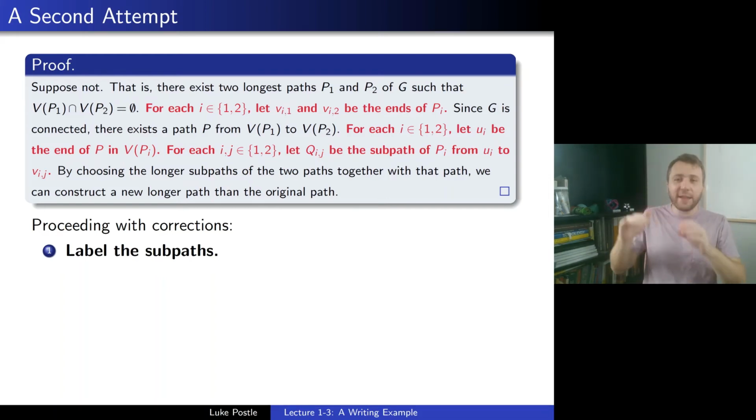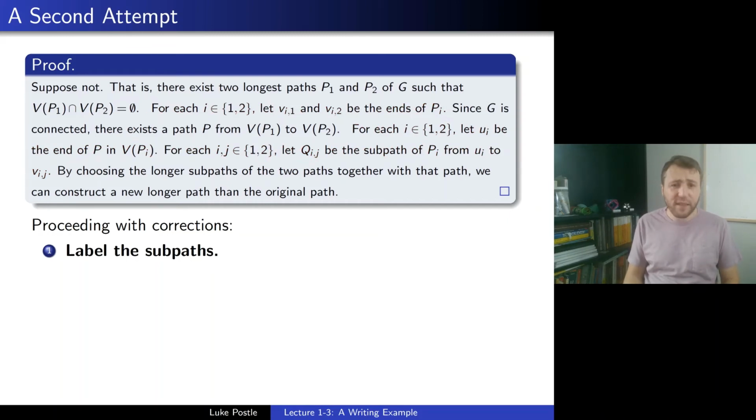So I add that in, and then I do the u_i's, so I'm entering things into the elements, the ends of the path. We didn't really need them before, but now we realize we're going to need them later. So when we introduce them, we might as well give names to their ends. And then the same for the ends of P, so we'll name those, and then we'll need Q_ij. And we could have just called them Q1, Q2, Q3, Q4, whatever you wanted to name them. But with the i, j, it's a little easier to apply without loss of generality arguments, so that's the way I'm going to do it here. So we've done that. Good.